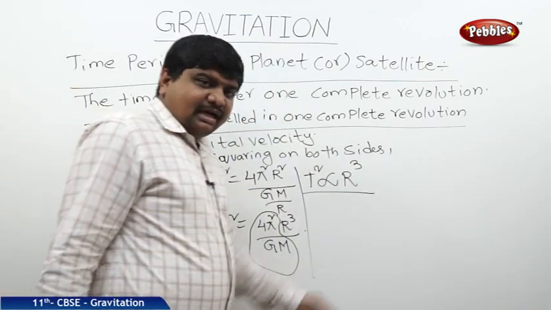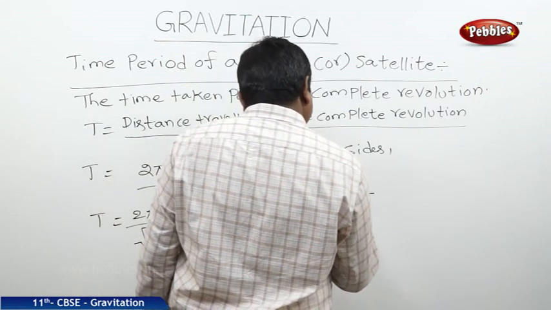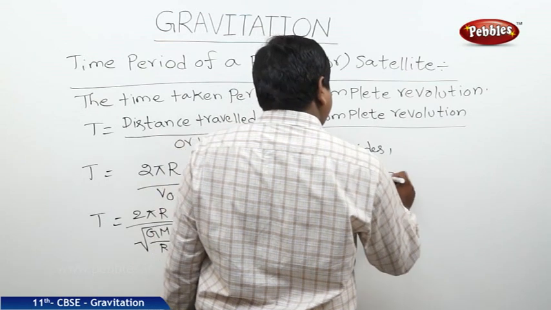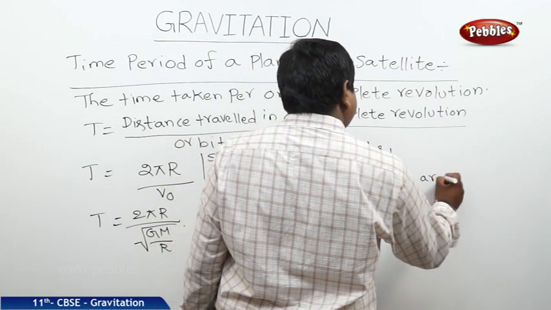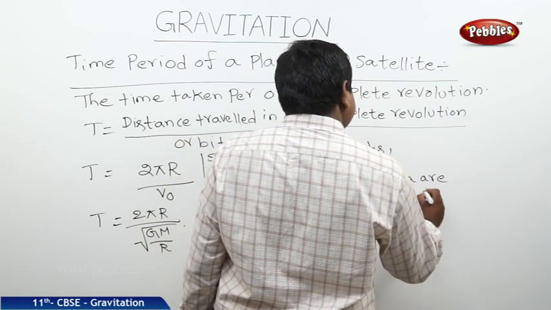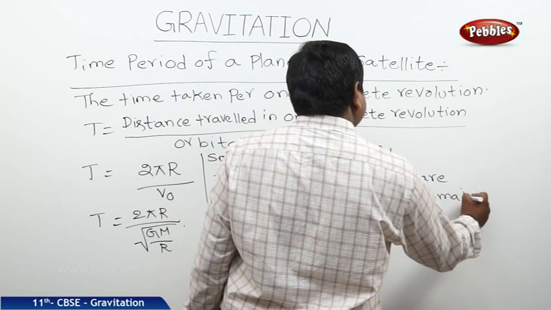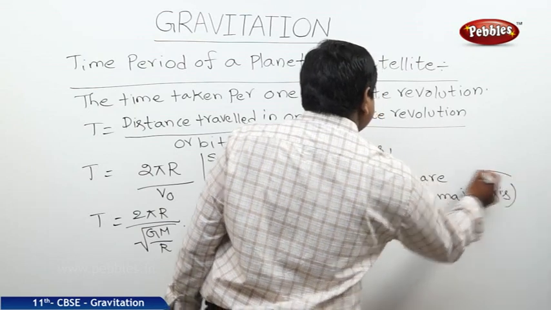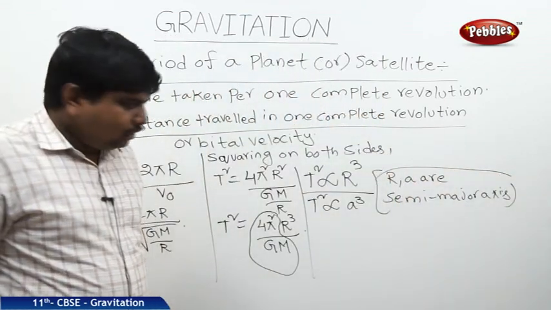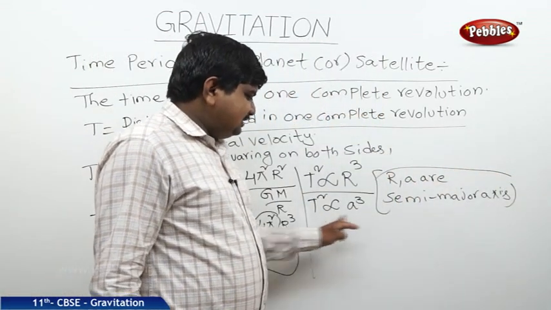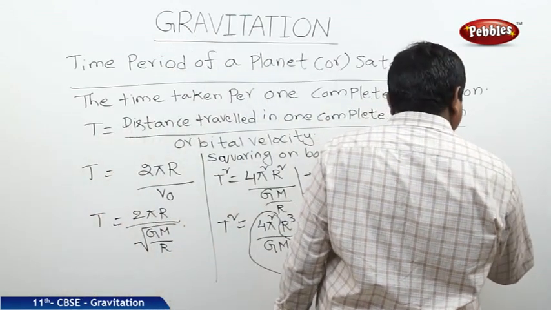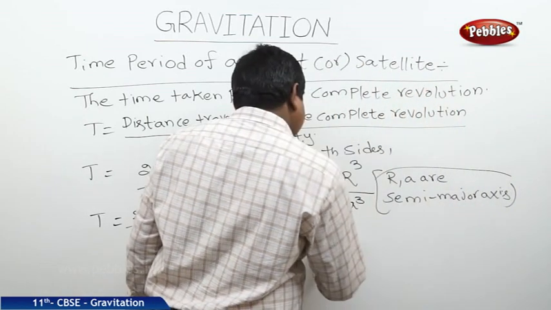In other words, we can write it as a also, where r, a are the semi-major axis. So what we can understand is this is the proof of Kepler's third law of planetary motion.